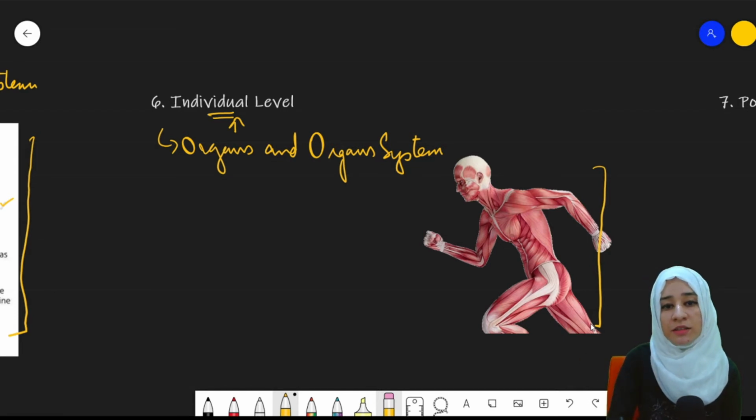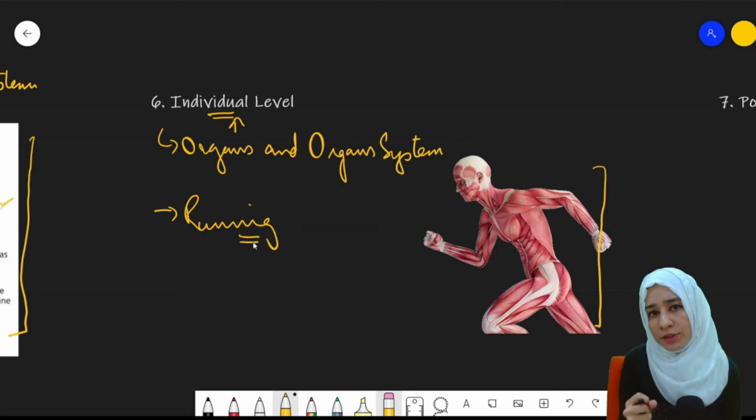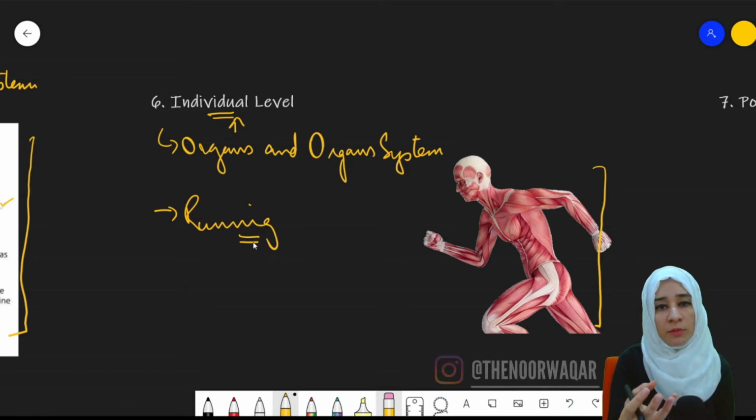For example, if a man is running, not only the limbs are going to perform that function. His respiratory system, lungs, will facilitate it. His heartbeat will speed up. It will provide the blood for that particular function that it has to perform.